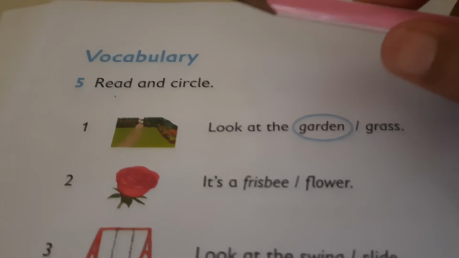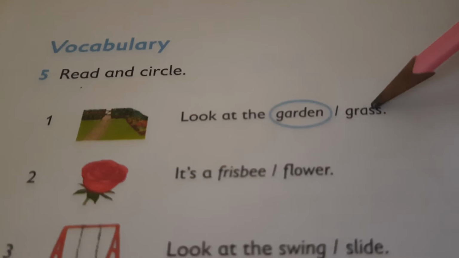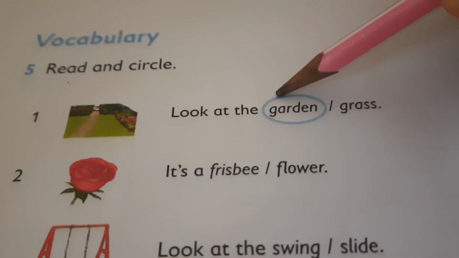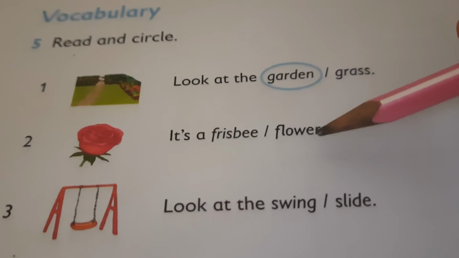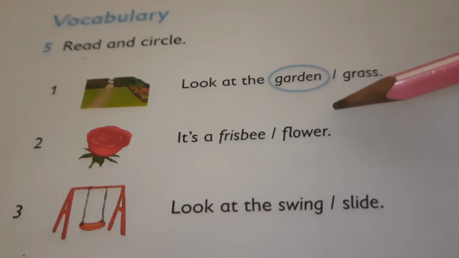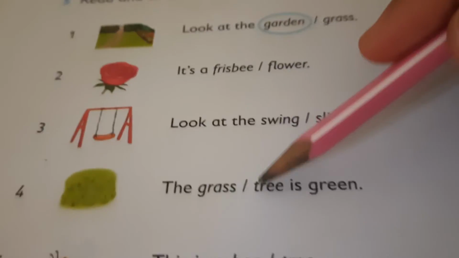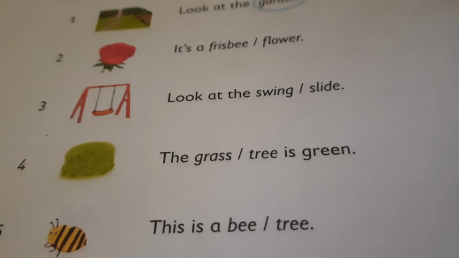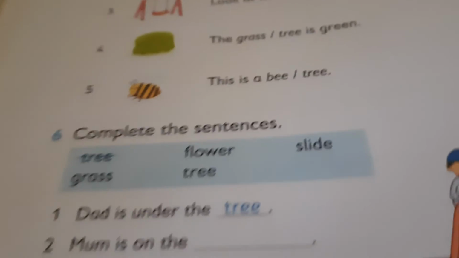Now let's check the vocabulary. Read and circle. Look at the garden or grass. So here, what is it? It's a garden. So the word garden is circled. Now you are going to choose. It's a frisbee or a flower. Look at the swing or a slide. The grass or a tree is green. This is a bee or a tree. So you have to choose the correct word and you are going to circle that word. यानी आपको यहाँ पे सर्कल करना है करेक्ट वर्ड को.